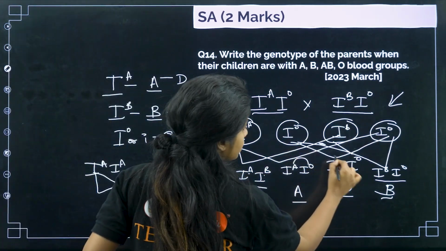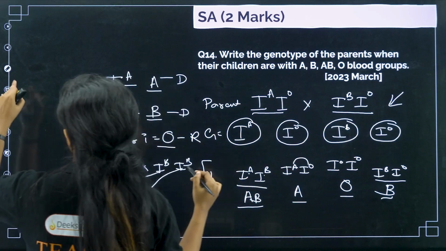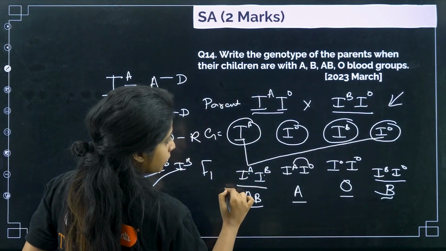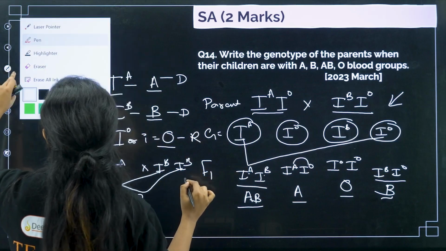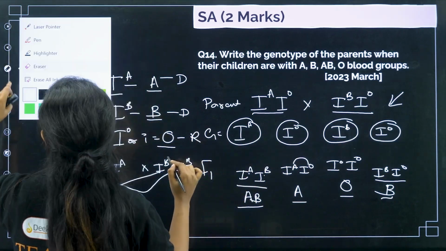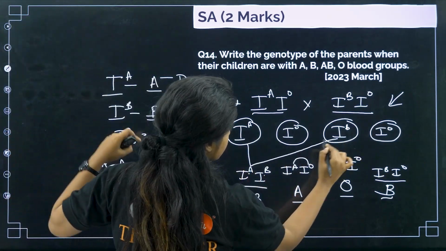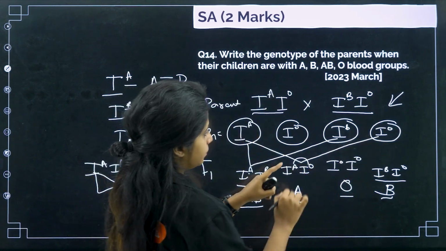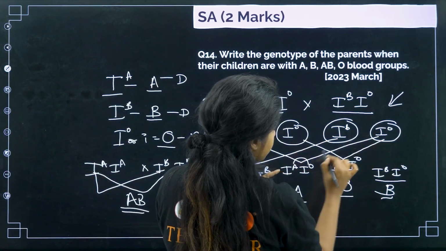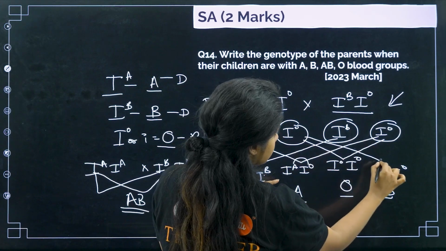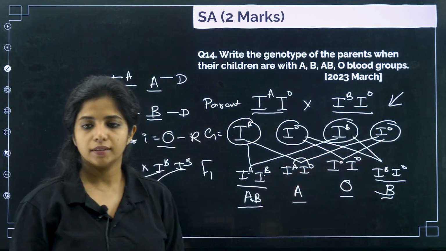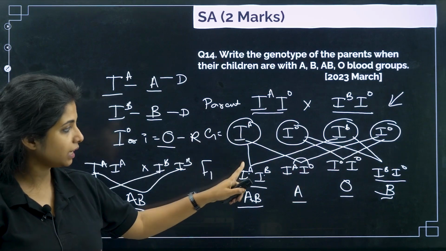If you're finding it difficult, if you think that ma'am has made us confused, so this and this gave you this. Oh, sorry. Again, ma'am is doing something really bad. Okay, this and this gave you this. This and this gave you this. This and this gave you this. And this and this gave you this. Works, but you should be writing this first and this first. Okay? Works, but write it like that.